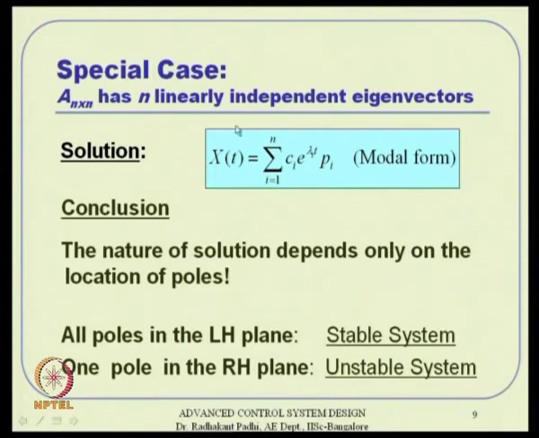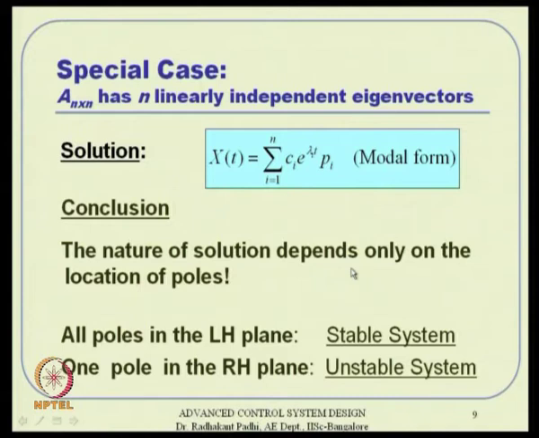So, this solution is called the modal form of the solution, because eigenvalue-eigenvector pairs are nothing but modes of the system. Eigenvectors are essentially modes of the system. If you have eigenvector 1, eigenvector 2, and so on, they are the system modes, and the energy associated with them is given by the eigenvalues in a way. Eigenvalue is not directly the energy, but it signifies the energy content.